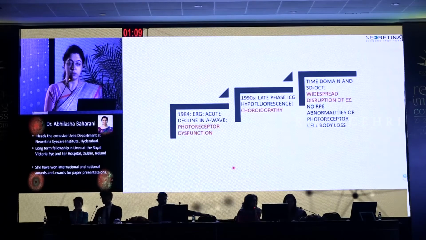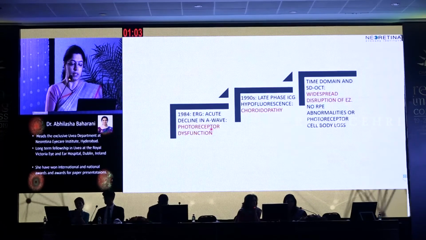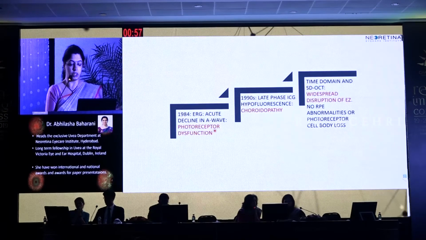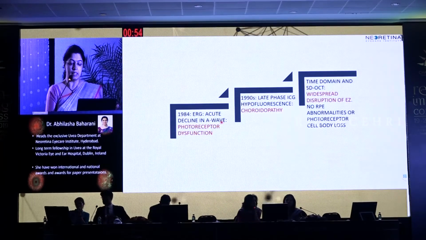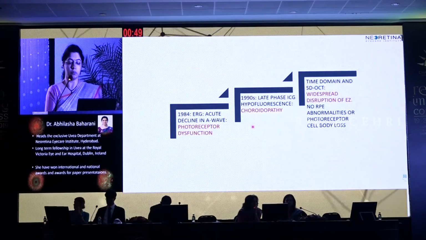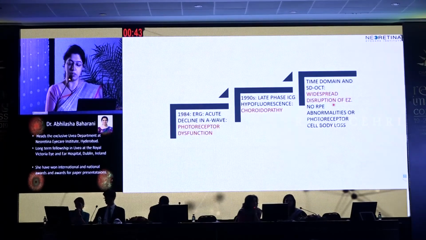Coming a little to the history of imaging in MEWDS. So when MEWDS was first described in 1984, ERG was done, which showed acute decline in A wave and which implied photoreceptor dysfunction. In the 1990s, late phase ICG showed hypofluorescence, and therefore it was termed as a choroidopathy. Later, with time domain and SD-OCT, there was widespread disruption of the ellipsoid zone, but there were no RPE abnormalities or photoreceptor cell body loss. So MEWDS was till now considered as a chorioretinopathy with varying degrees of choroidal and retinal involvement.